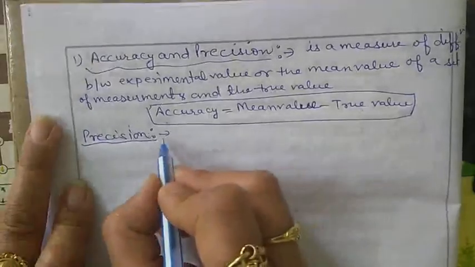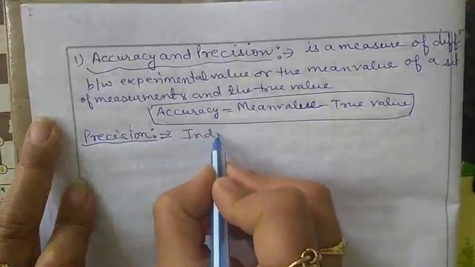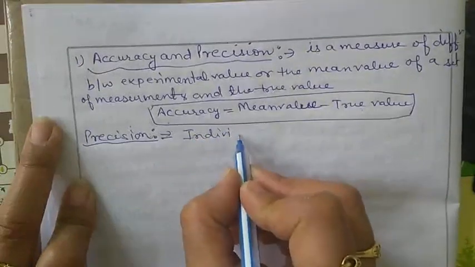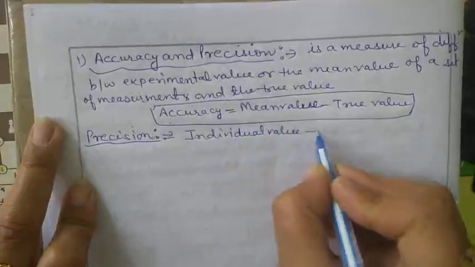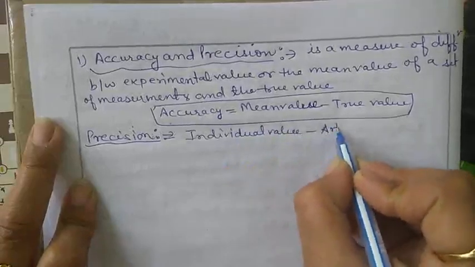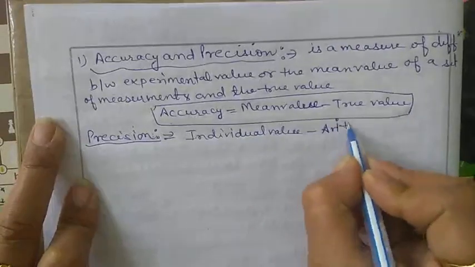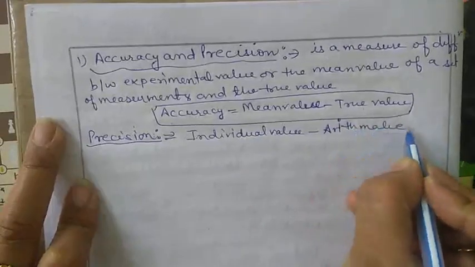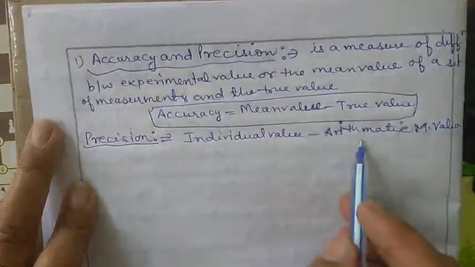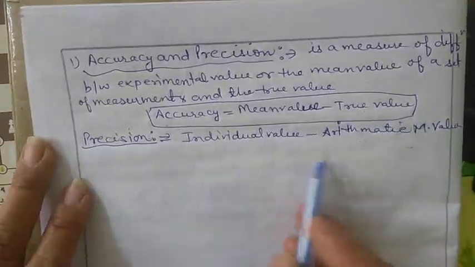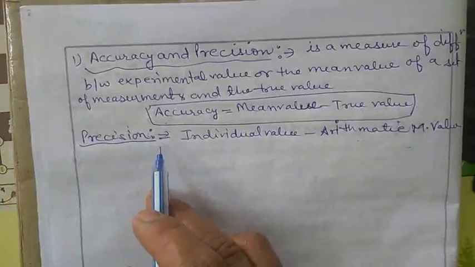It means precision is equal to individual value minus arithmetic mean value. So this is the meaning of the precision.